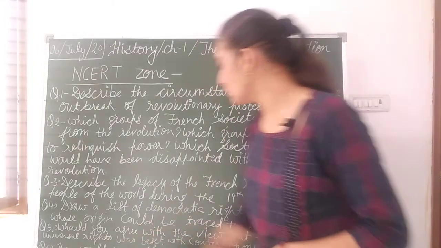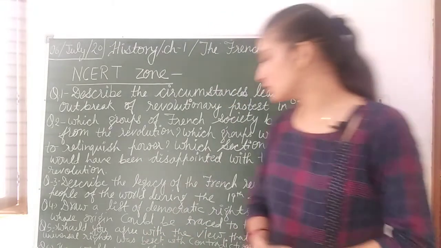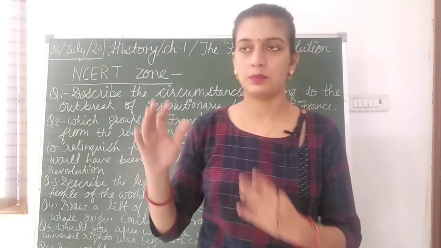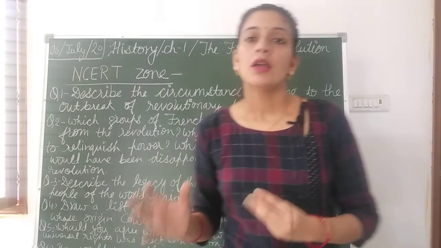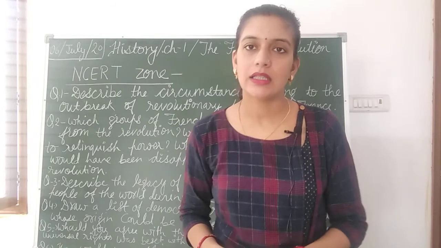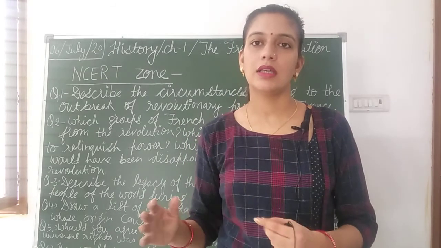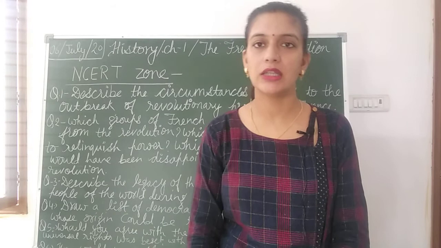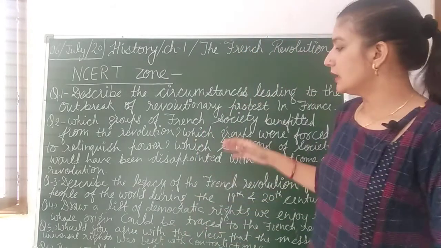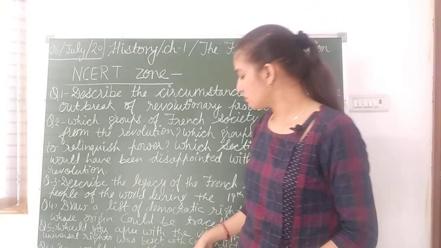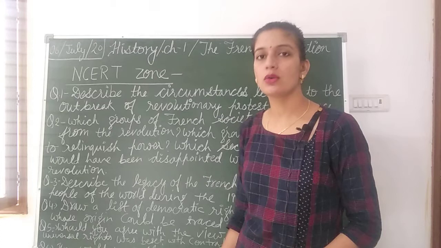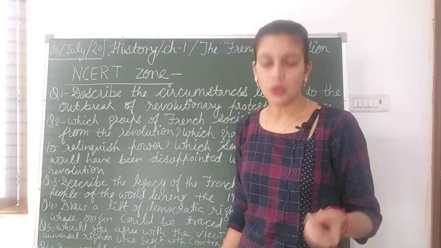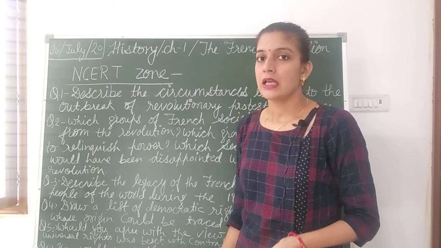Next is, how would you explain the rise of Napoleon? So in the rise of Napoleon, he won many countries in Europe, and he was known for stabilizing the modern monarchy in the world. In 1804 he declared himself monarch of France.